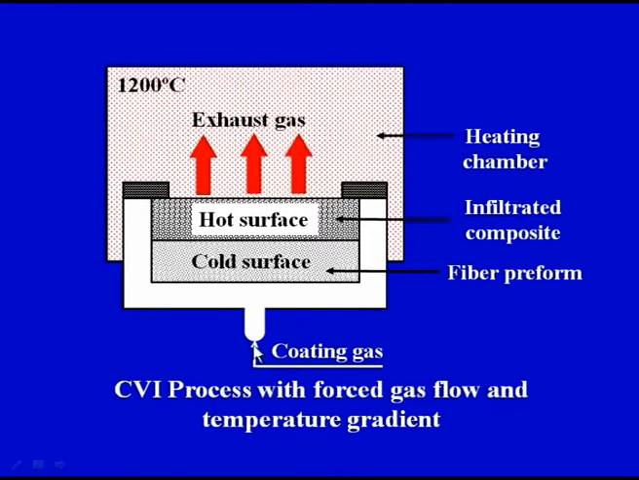This is the coating gas which is entering from here. This is a hot surface infiltrated composite, and this is a fibrous preform. Actually this total is the preform, but this has already been infiltrated and this cold part has to be infiltrated. So with the passage of time, when the coating gas would be forced to flow through this preform, we will be able to infiltrate this particular fiber preform also, and we will get a uniform structure of the total fiber preform. So this is basically a modified process in which we have established a temperature gradient by providing this heating chamber, and the coating gas is being forced through the preform.